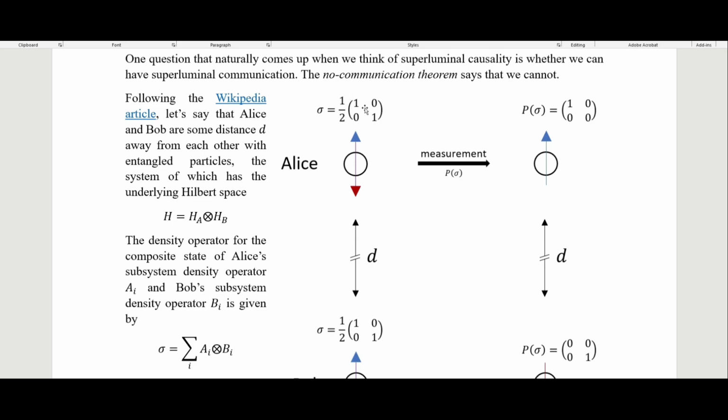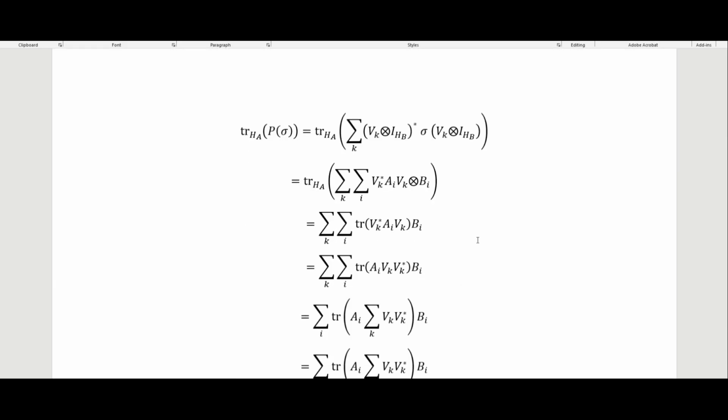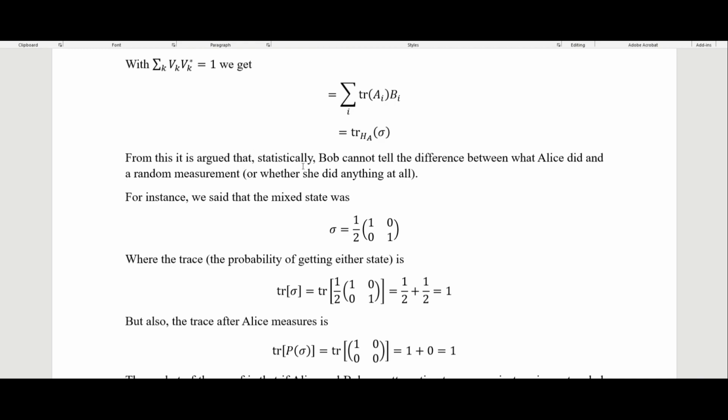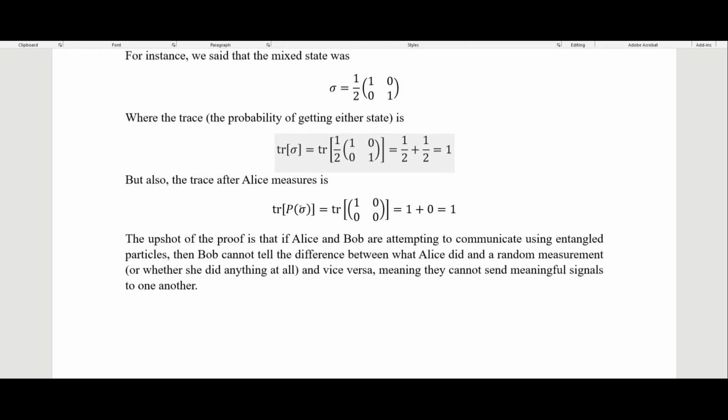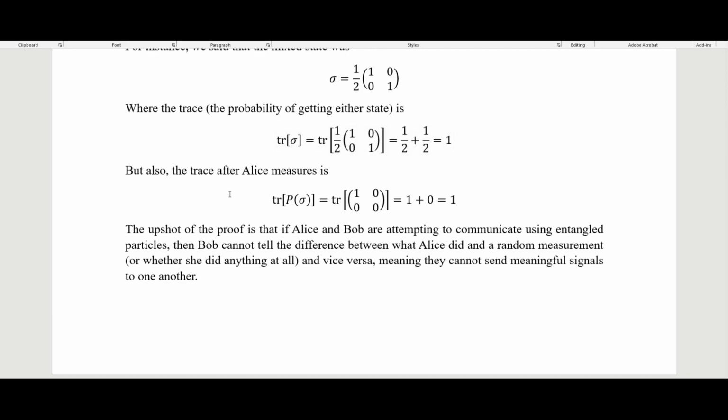We have 1/2 times this matrix, so the trace would just be a half plus a half, which equals 1, where here we just have the trace as 1 plus 0, which is just equal to 1 again. And so from this, it's argued that statistically, Bob cannot tell the difference between what Alice did and just performing a random measurement, or whether she did anything at all. So for instance, like I said, we have this as our density matrix, and the trace of that is just 1/2 plus 1/2 equals 1, and the trace after Alice measures is this with the projection. We have now projected it here, and so that's just 1 plus 0 equals 1.